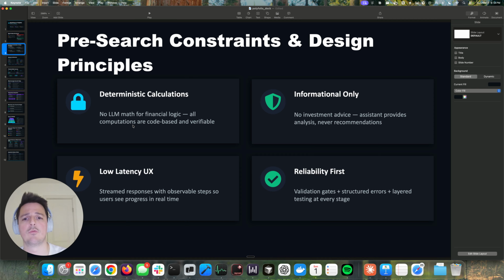And lastly, we wanted the agent to be fast with low latency and reliable, with tools that pass through an extensive validation gate, structured error handling, and layered tests before results reach any users.